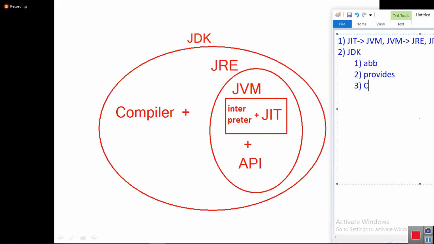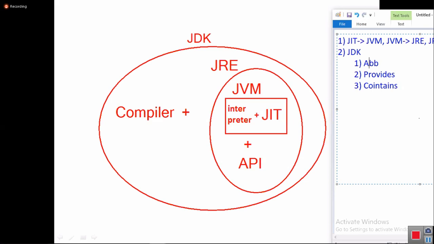JDK contains compiler, JVM and API. JVM and API are directly not there; they are part of JRE, but either directly or indirectly JDK has them. In your body you have a heart, but directly it is not there; it is under the bones, under the skeleton. No problem, but your body has that part.